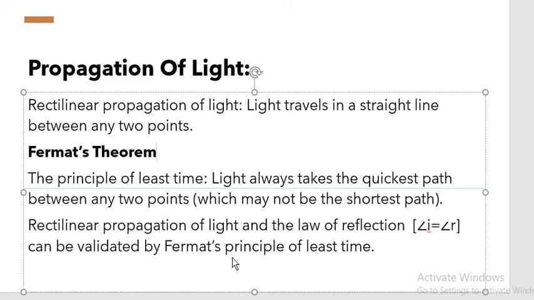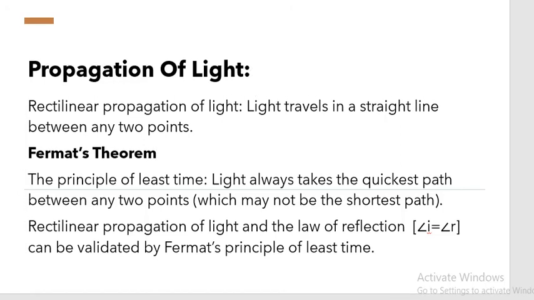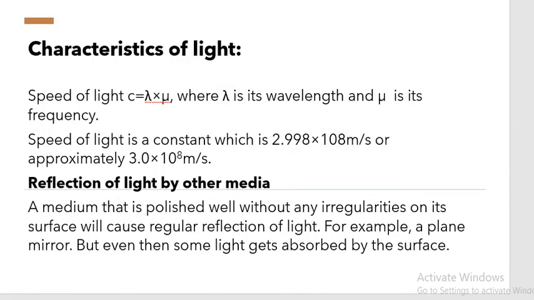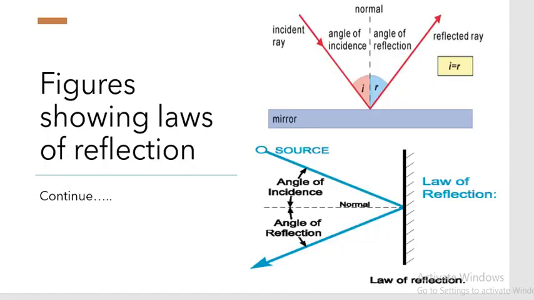Children, whenever there is thundering and lightning, we have seen lightning comes first, and after that we hear the sound of thundering, right? So light speed we have understood, light propagation we have understood, and laws of reflection of light also we have understood, right?